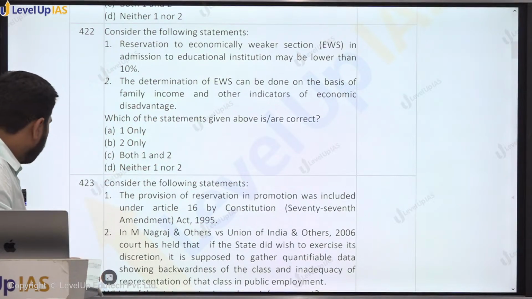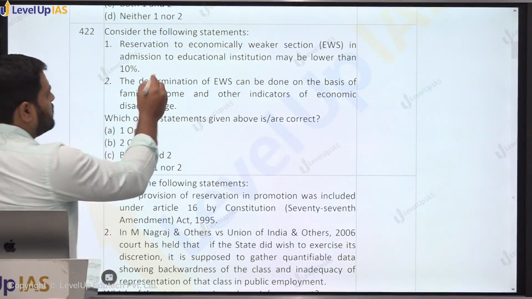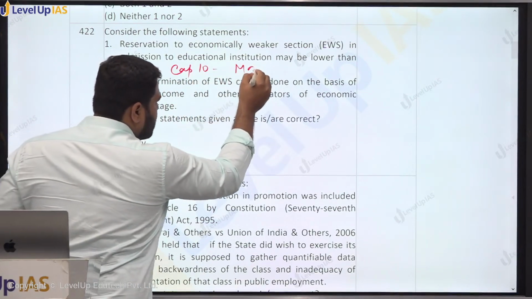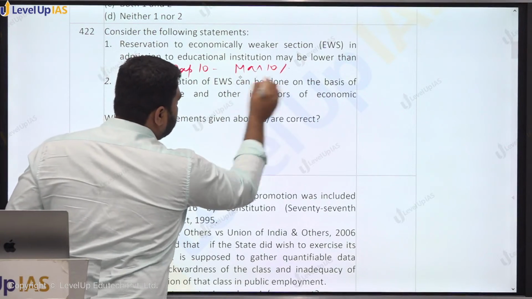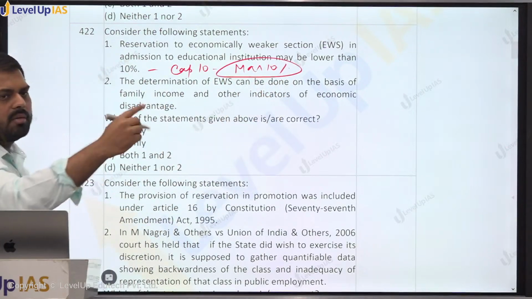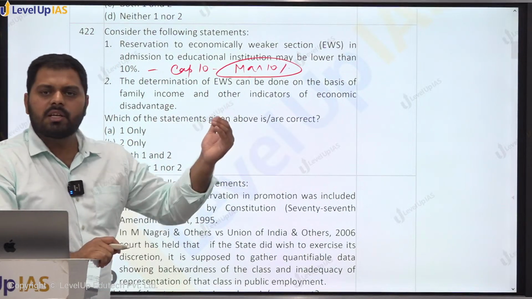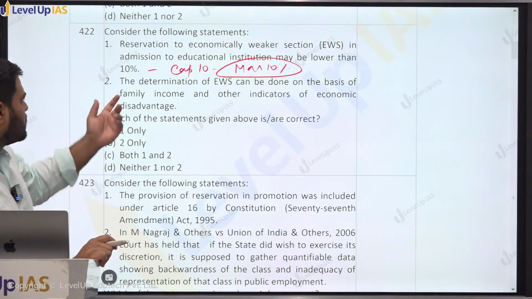So the provision under the Constitution is fixed, that there is a cap of 10%. Constitution, right, a maximum of 10% reservation can be there for EWS for admission into educational institutions. This means it can be lower. In some states, it is lower than 10%. So this is a true statement.